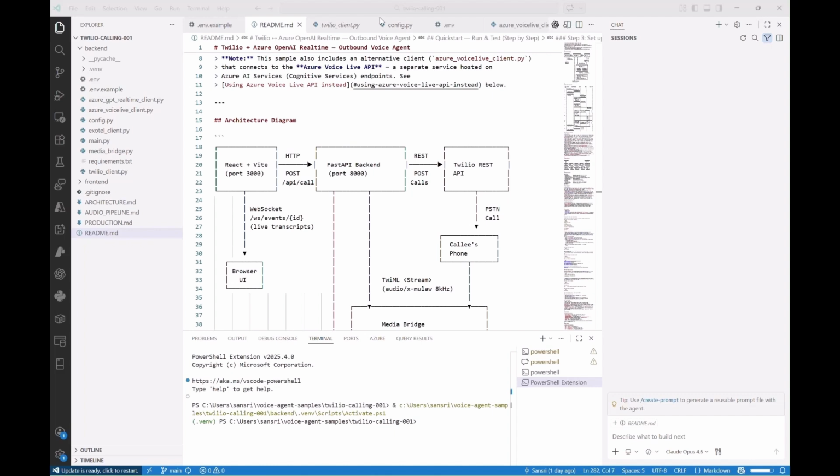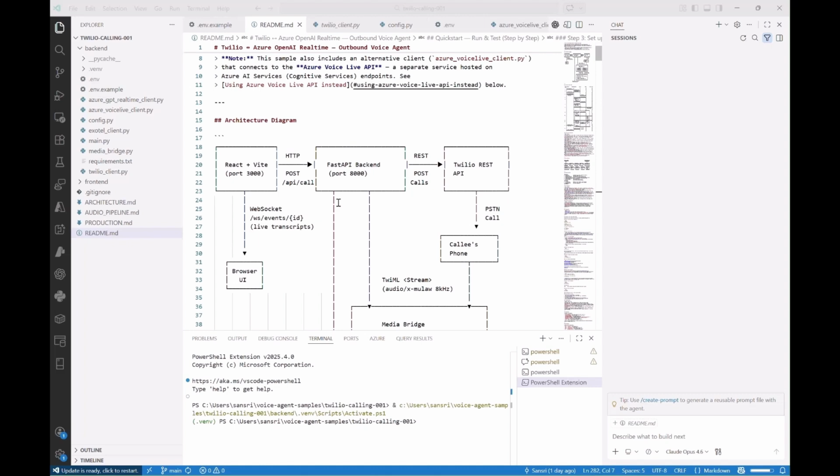Let me walk you through the scenario that I'm demonstrating. So here I'm in VS Code working on a project that bridges Azure Voice Live API with Twilio for outbound calling scenarios. It involves real-time audio streaming, speech-to-text, generative AI. It's fairly specialized stuff. I'm at this point where I want to raise a PR and have it reviewed, but I don't just want anyone. I need to make sure that people I assign are deep tech in generative AI and all the topics that I just mentioned. I would actually typically reach out to solution engineers.